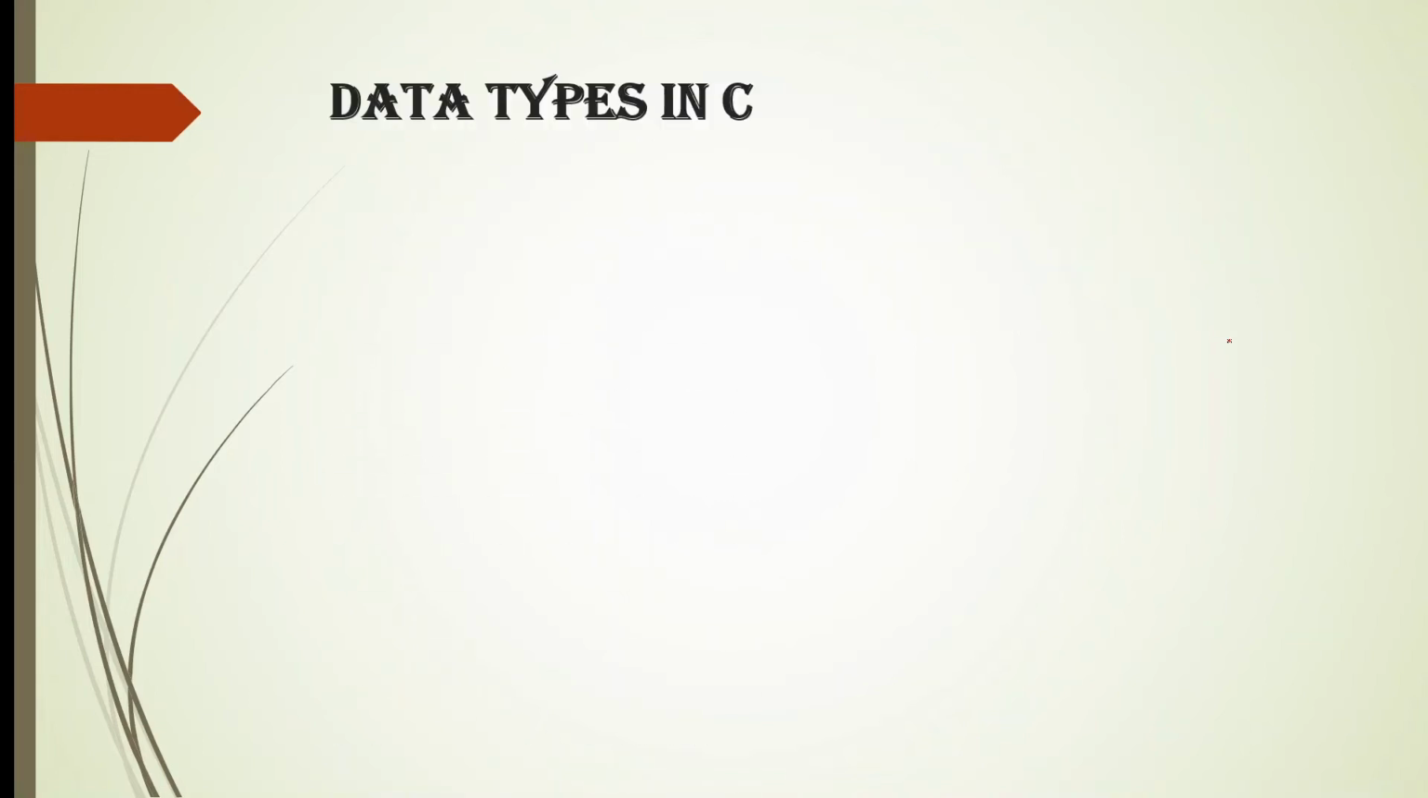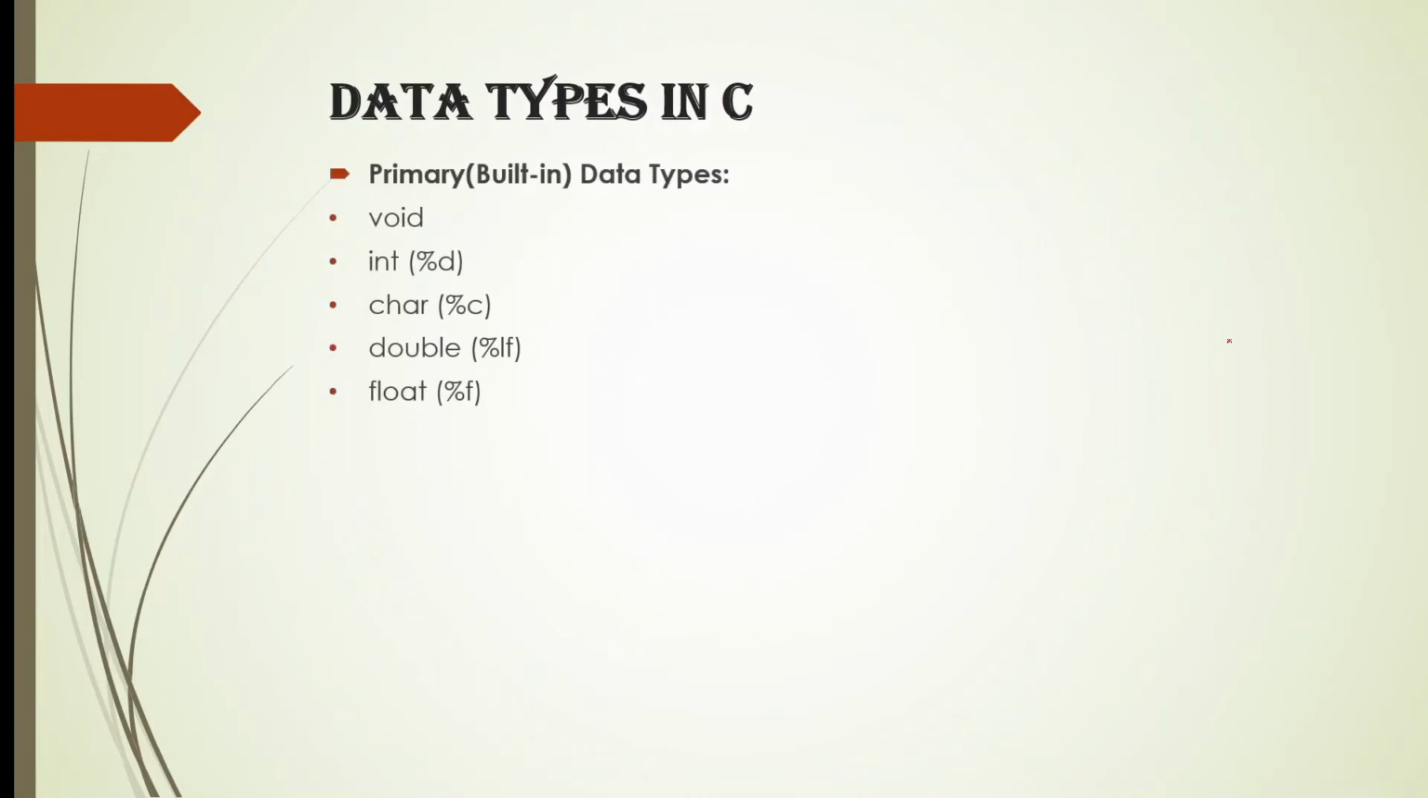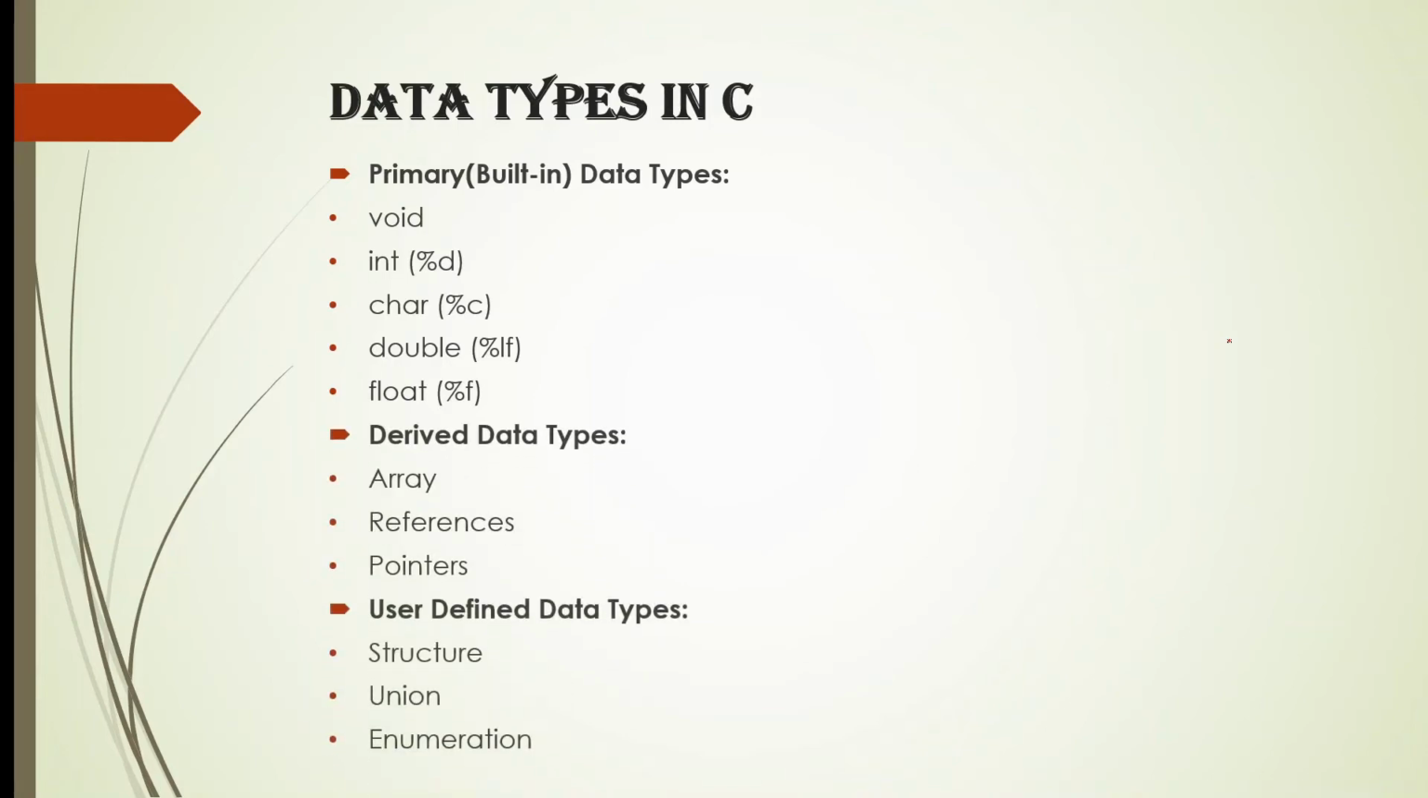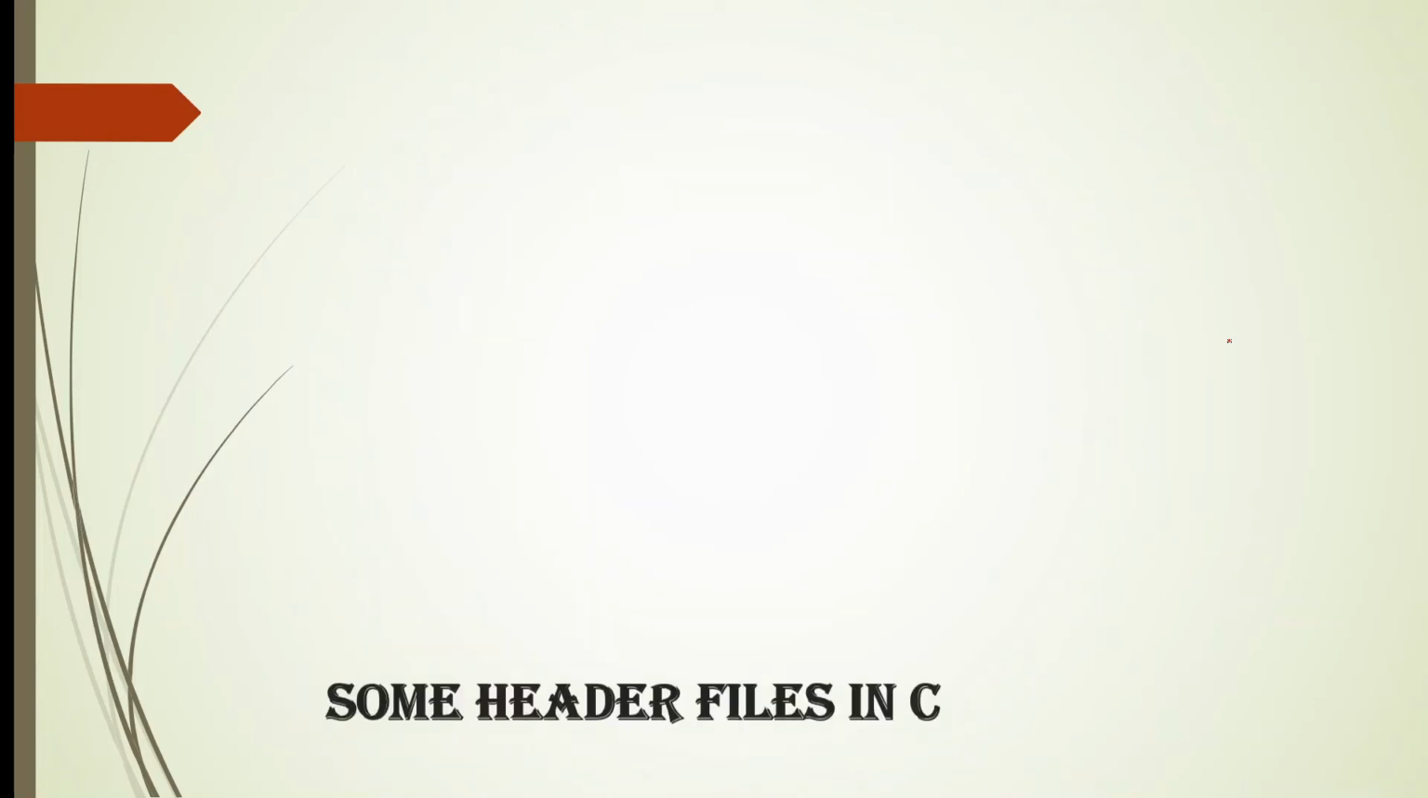Data types in C. The first type is primary or predefined data types. In this, void; int is denoted by %d in programming, char by %c, double %f, and float %f. Then some derived data types like array, references, and pointers. Then user defined data types like structure, union, and enumeration. Then move on to the next slide.